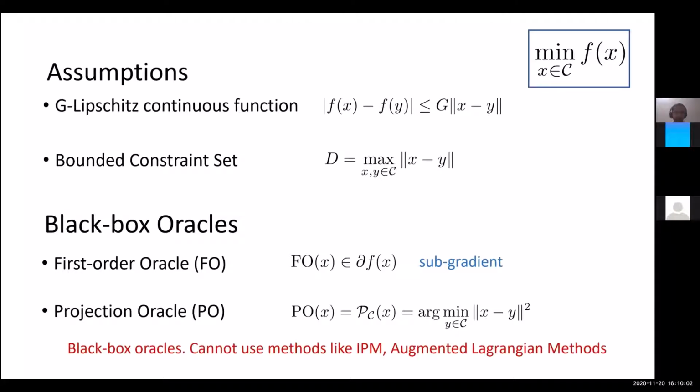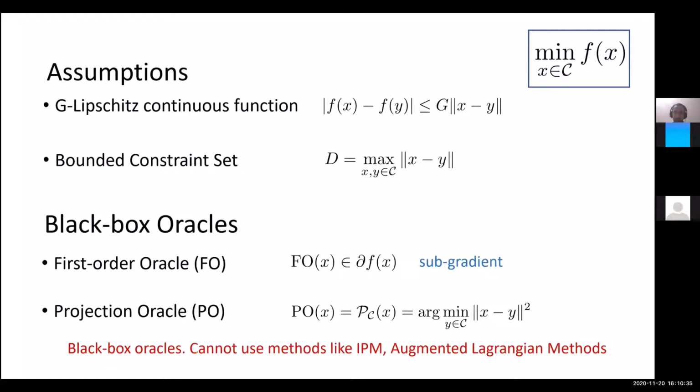Okay. Right, and I should mention that because we are assuming these black box oracles, we cannot use sophisticated methods like interior point methods or augmented Lagrangian methods. For example, interior point methods require access to a self-concordant barrier to the constraint set, whereas here we're only assuming access to a projection oracle to the constraint set. And augmented Lagrangian methods again assume explicit forms, like equations describing the constraint set, which again we don't have. We only have access to a projection oracle.